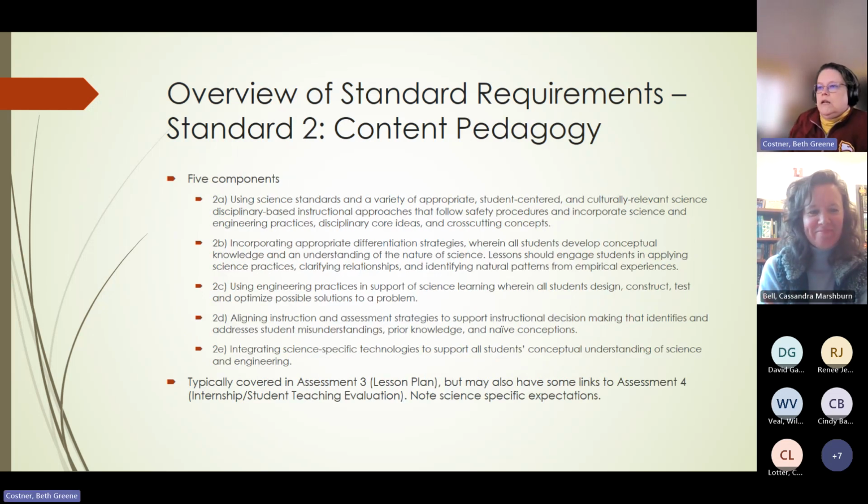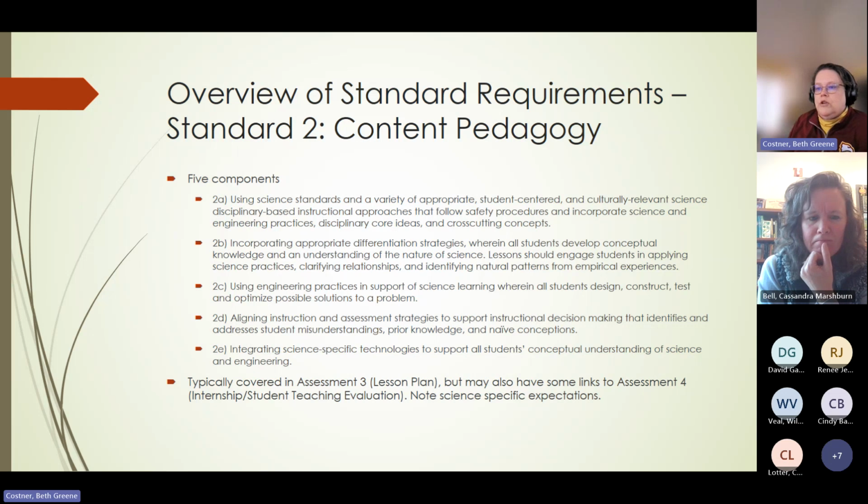Okay, and then standard 2 is the content pedagogy. So it's very science focused, but it's more about the pedagogy of teaching the science. There are 5 components, and I will tell you at the state level review, it is okay if you don't have all 5. That may not have been true when NSTA was reviewing them.